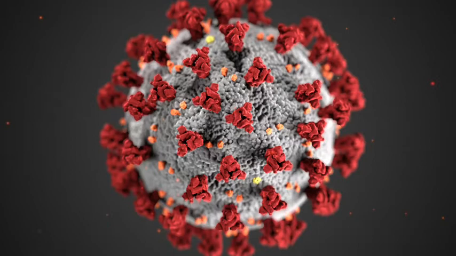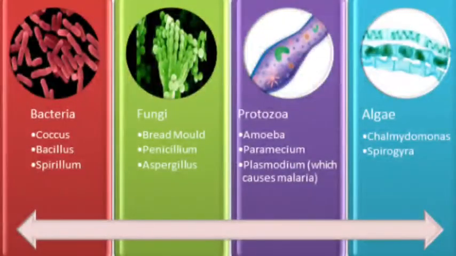So, microorganisms can be classified into 5 major groups. These are bacteria, fungi, protozoa, some algae and viruses. However, viruses are quite different from other microorganisms. They reproduce only inside the host organism. It may be a bacterium, plant or animal cell.